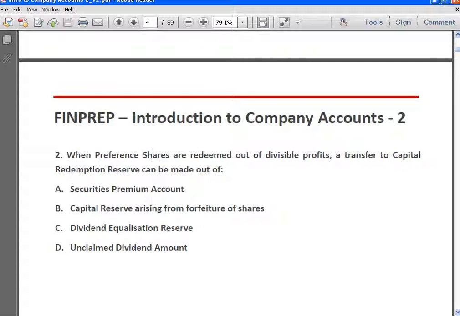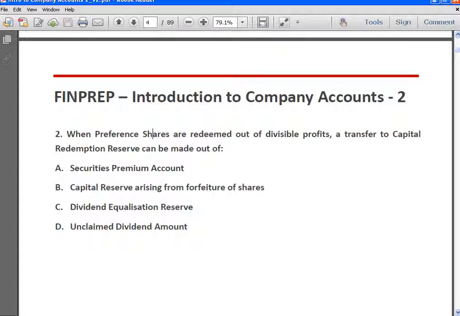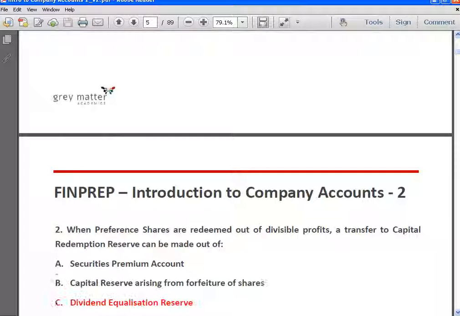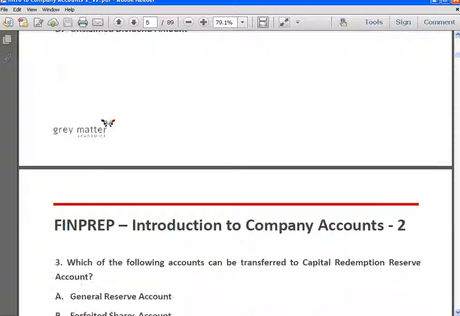Next, when preference shares are redeemed out of divisible profits, a transfer to capital redemption reserve can be made out of. The moment we read this question, we should know that a transfer to CRR can be made only out of free reserves. Now let's see if the reserves that are mentioned in these options are free reserves or not. Securities premium account is not a free reserve. Capital reserve arising from forfeiture of shares is not a free reserve. Dividend equalization reserve is a free reserve. An unclaimed dividend amount is not a free reserve. It's in fact a liability. Okay, so answer is C, dividend equalization reserve.